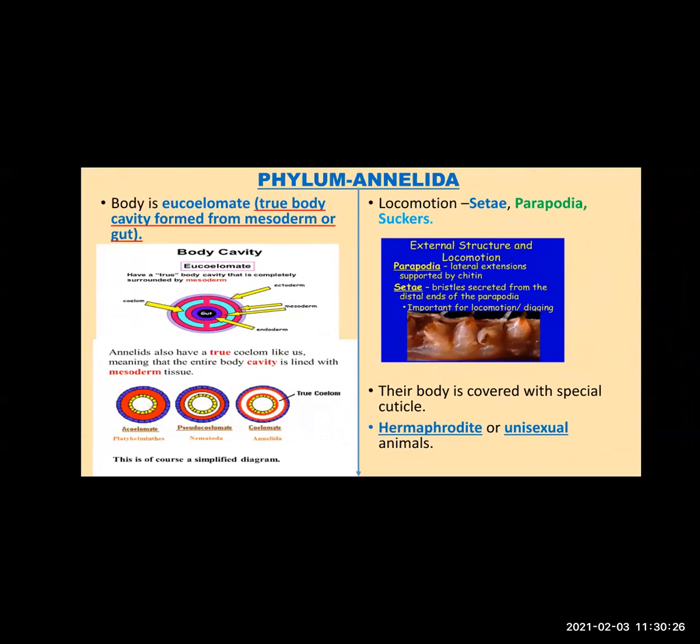Suckers there. And one more point, the body of this organism is covered with a special cuticle. I had already discussed the outer covering, the tough outer covering is called cuticle. And suckers, I'll show in the next picture how they look. Again, the animals of this phylum can be hermaphrodite or unisexual. That means some animals are hermaphrodite, they have both reproductive systems, male and female. Then even some species are unisexual, that means they are either male or female.